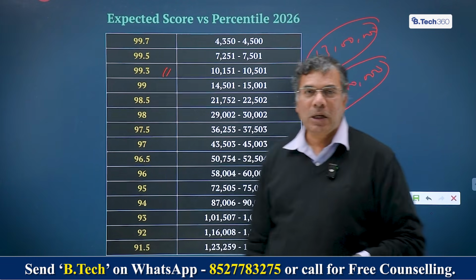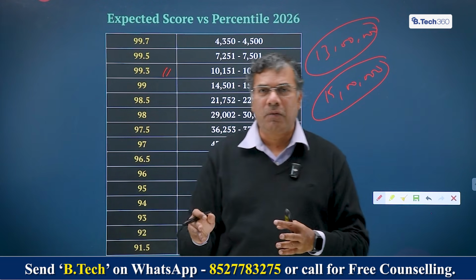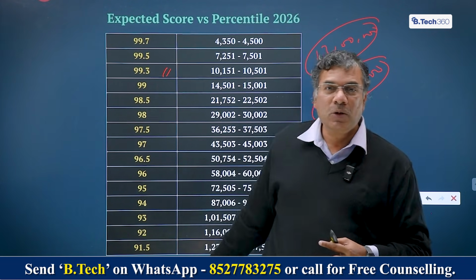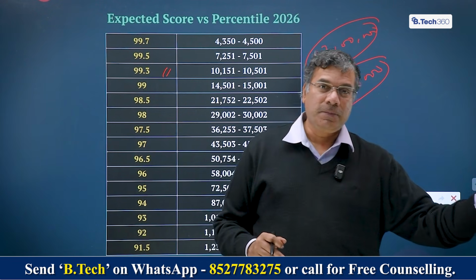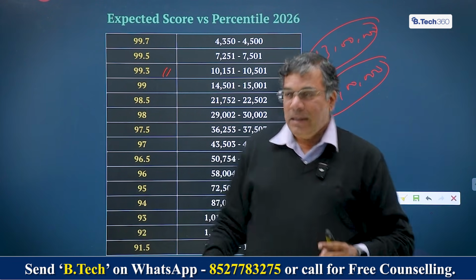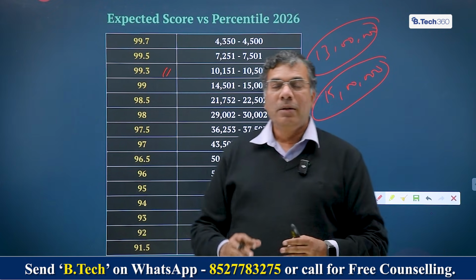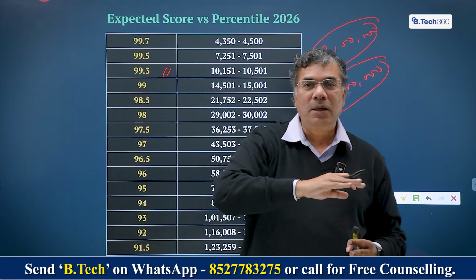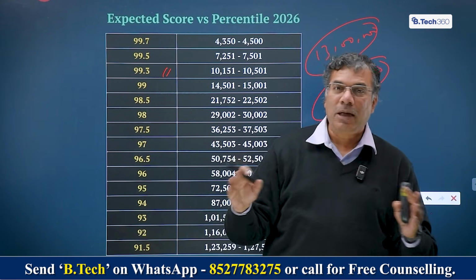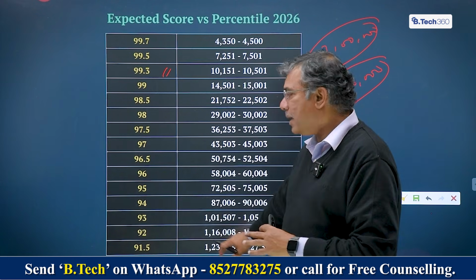Why did we go up to 1,27,000? Because across JoSAA Counselling, we are dealing with about 1 lakh plus seats. So a student who's getting 1,20,000 also has a prospect of getting some branch in one of the NITs, IIITs or GFTIs. The reason we went down to 91 percentile is that you should know you do have a chance of getting into one of the branches in one of the colleges appearing through the JoSAA Counselling, where about 1,20,000 seats are available.